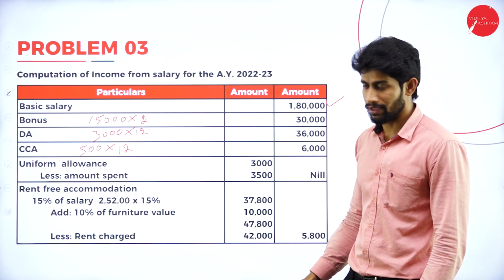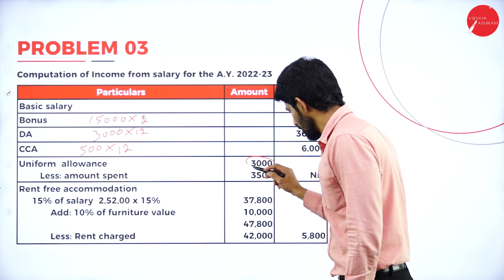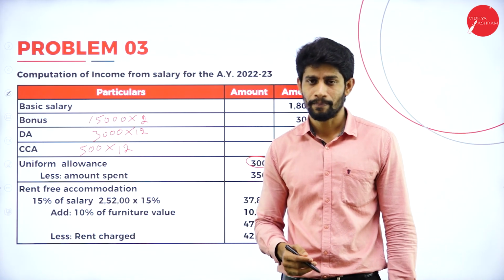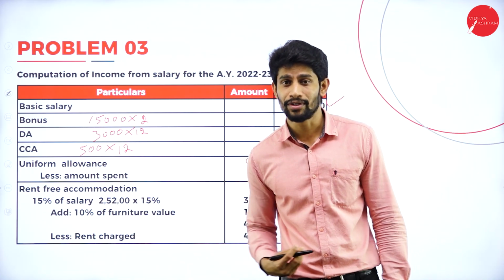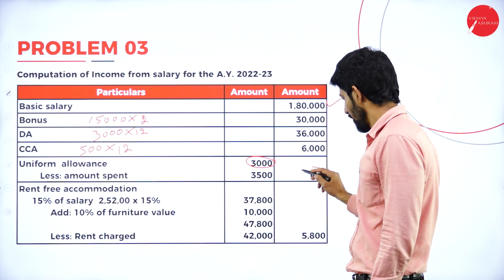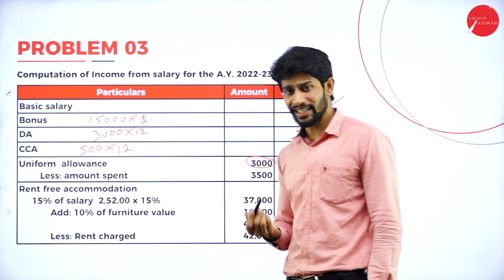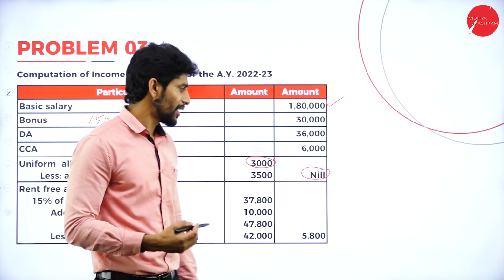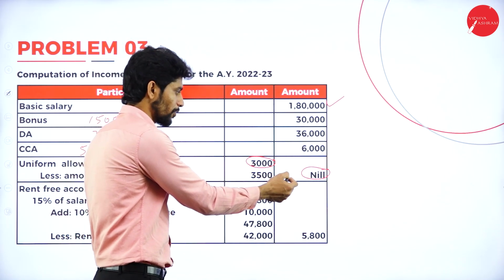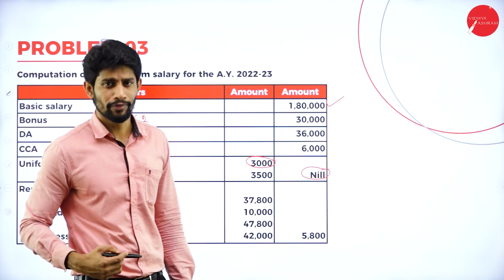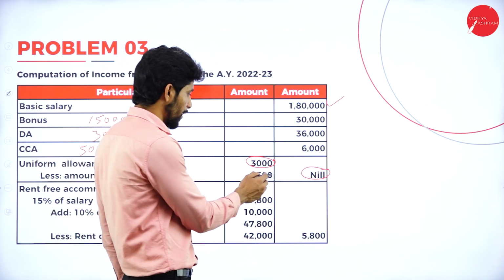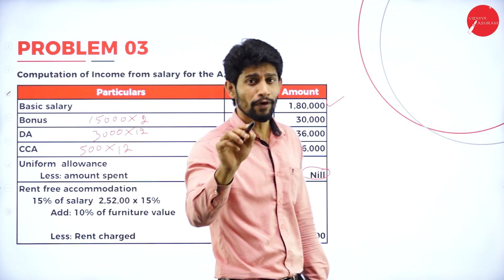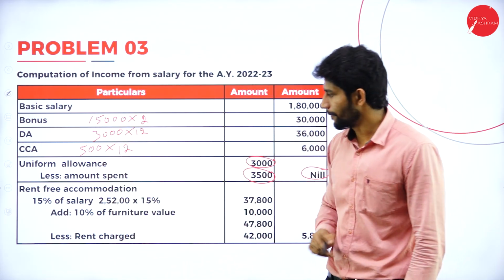Uniform allowance is given, right? They gave 3,000, but he spent 3,500. He spent more than whatever he received. So the taxable value will be nil. In case he received 3,000 and spent 2,500, then the remaining 500 will be taxable. But here he spent more than what he received. That is why the taxable value of uniform allowance is nil.